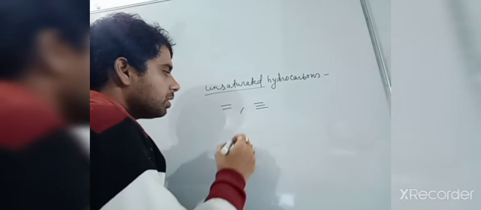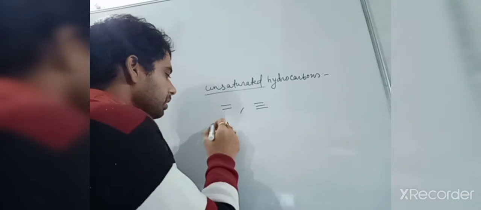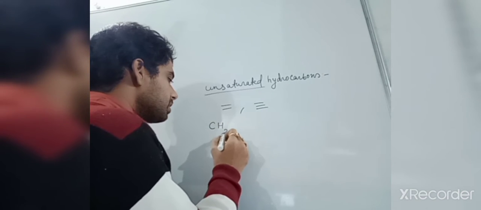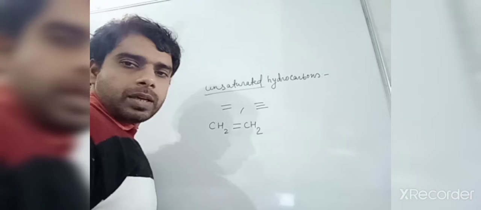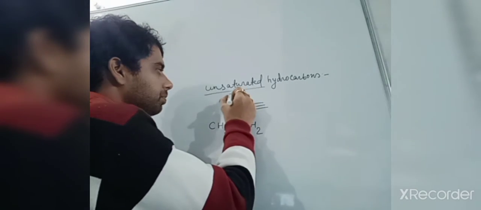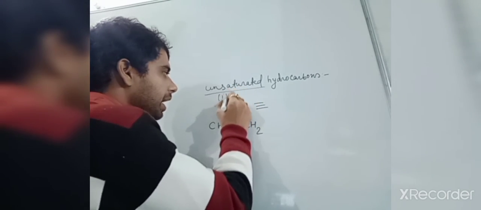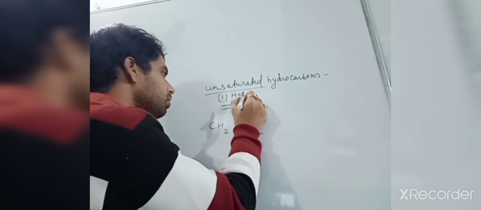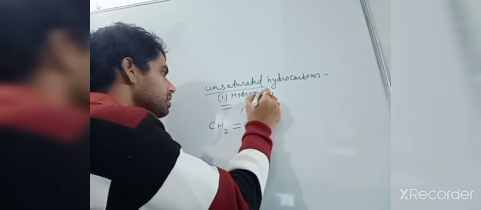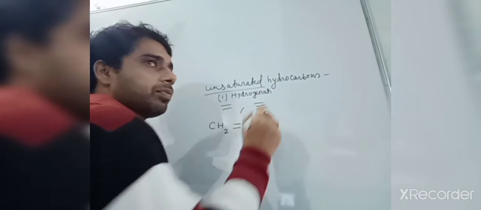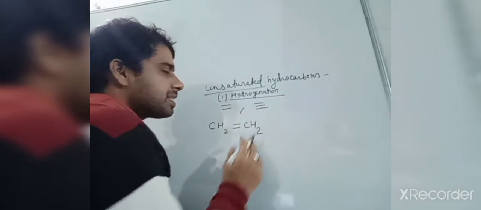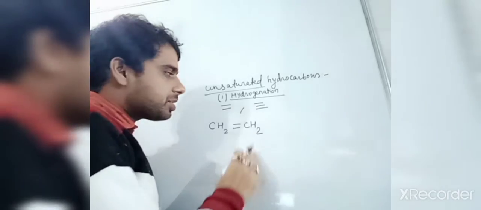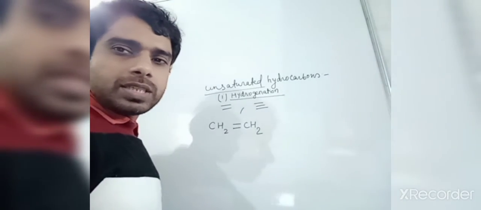If a double bond is there, CH2=CH2, and we are going to talk about hydrogenation, hydrogenation means addition of dihydrogen onto the unsaturated hydrocarbon.